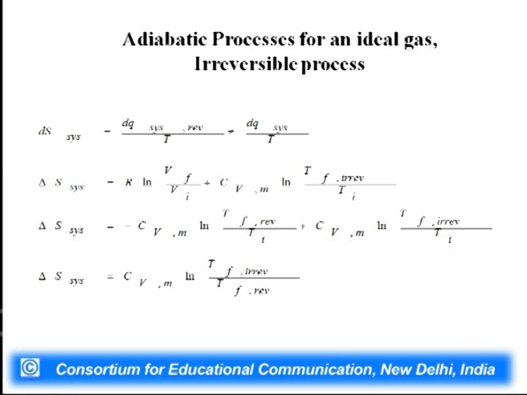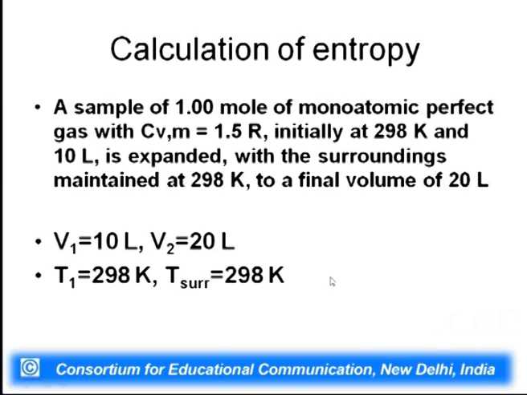Since your Tf irreversible is not same as Tf reversible, delta S system is not going to be 0. Delta S system is going to be different, and the way we can calculate is either by using this equation if you know the final temperature, or you can calculate delta S by using the second equation.